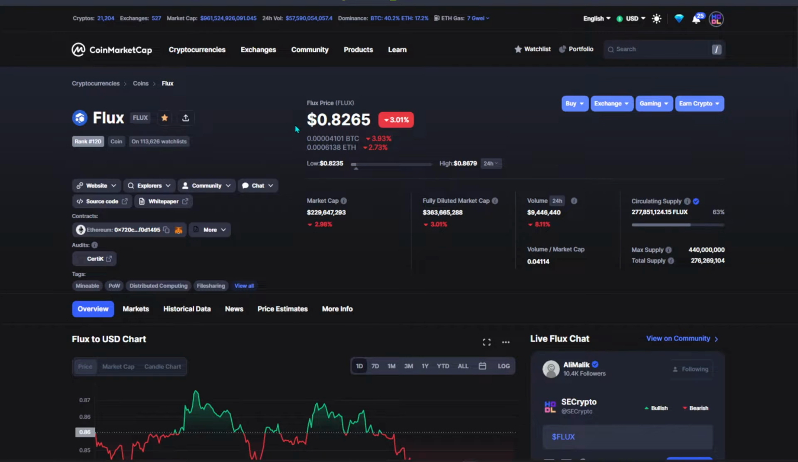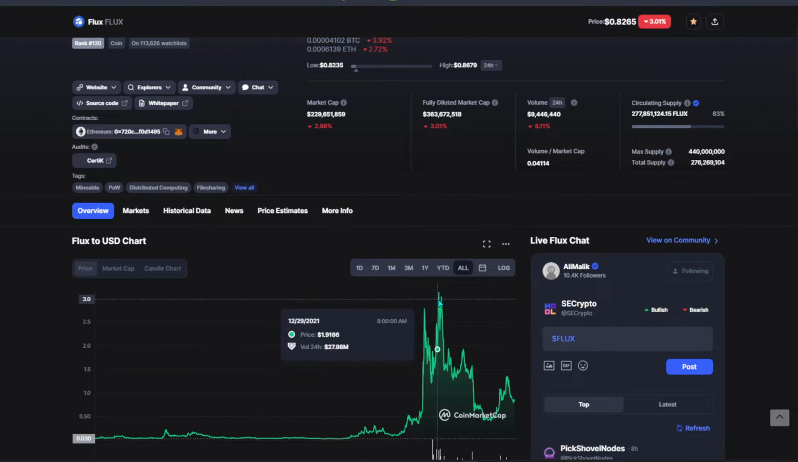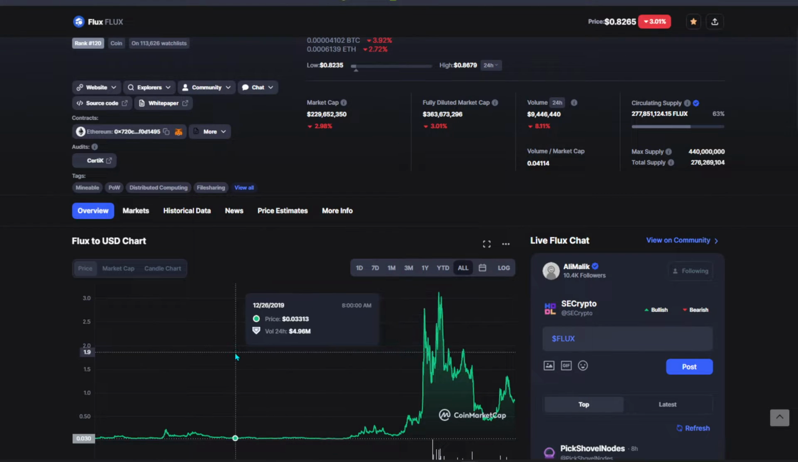What is Flux? For those who are new to the crypto space or to this content, Flux is a cryptocurrency token at rank 120, valued at 0.82 cents. If you look at the all-time high, we are talking about almost $3.12. As of now the lowest it was maybe a few cents. Whoever bought it previously and is running lots of nodes is somehow wealthier than the others.